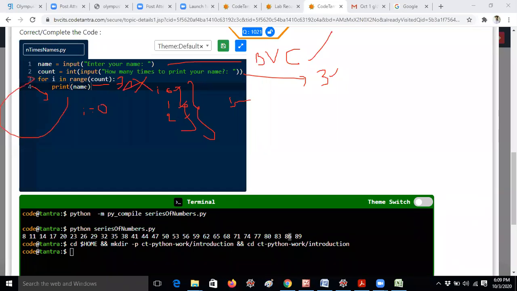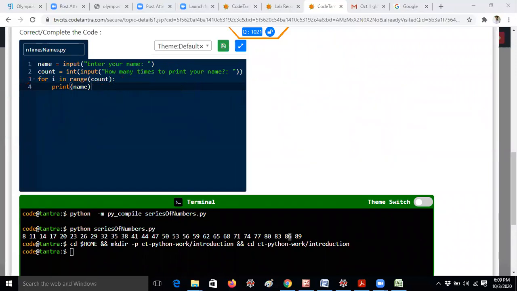After that it goes back to the for i in range. Now the i value becomes 1 because count value is 3. Now print of name, BVC will be printed a second time. Now again i is incremented to 2, so BVC is printed a third time. But the loop will terminate because the 3 iterations are completed. So this is the way you should understand the concept. Let me run the code.